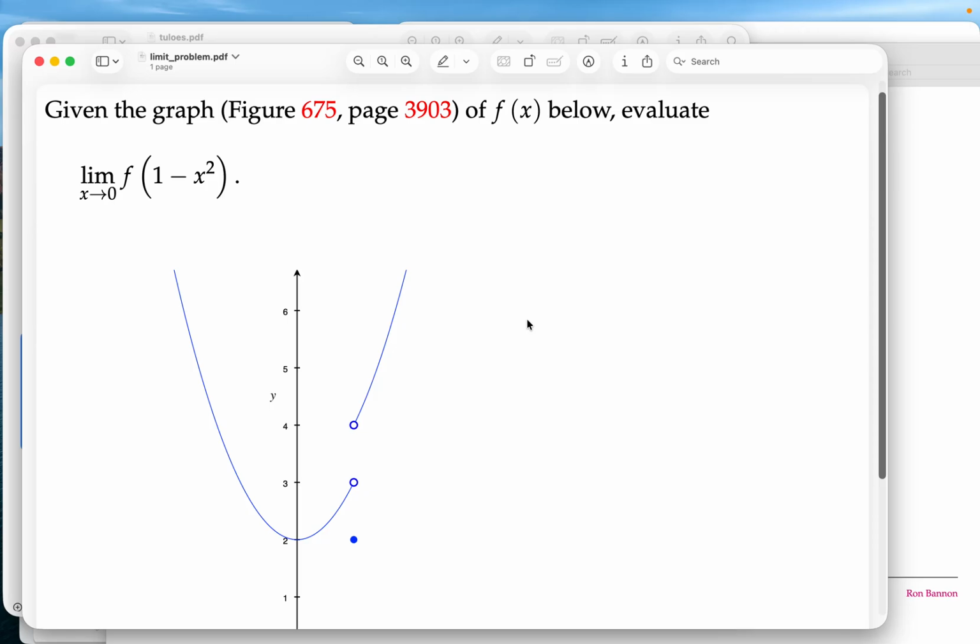Okay, we're given a graph of f of x. I see that clearly. It goes on to evaluate this limit over here. And I realize some students are confused by this. And I always say you live in interesting times where you may not have someone to ask, including your teachers, by the way. Your teachers might not be able to reason through this as well.